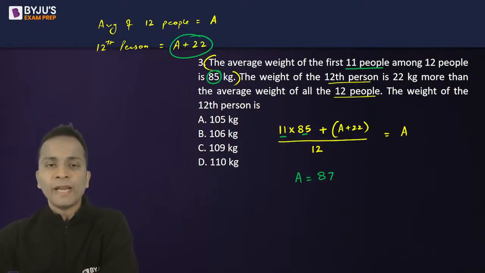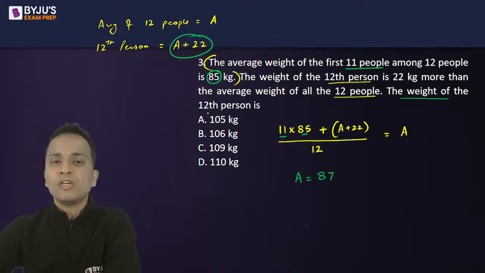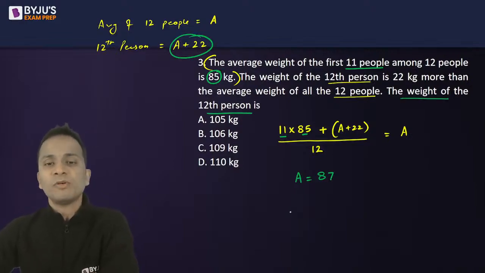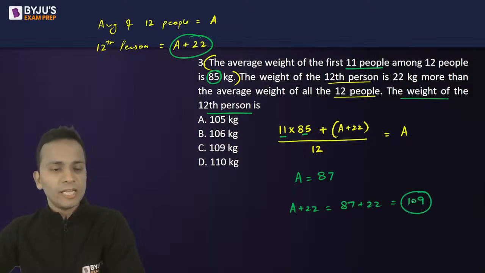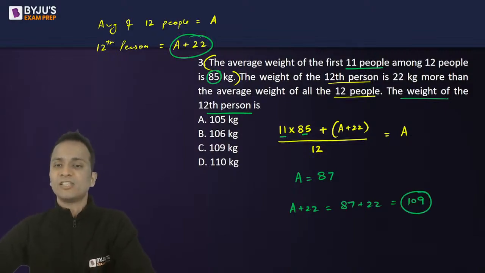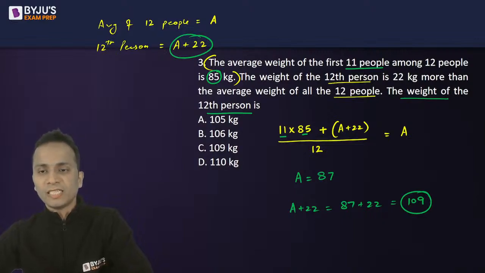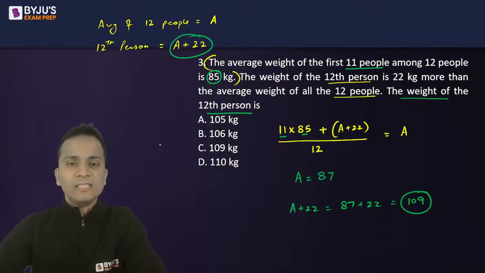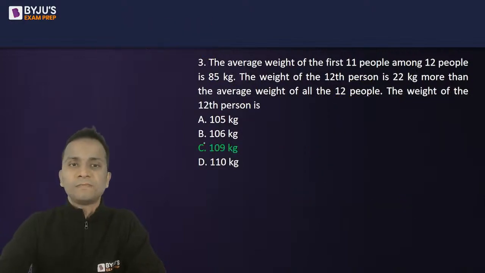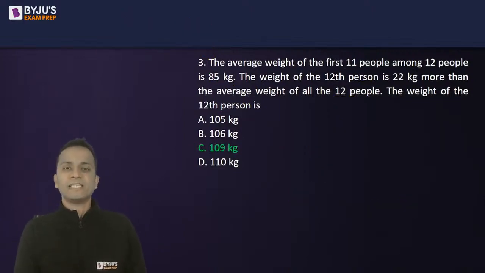Now what do we have to find out? We have to find out the weight of the 12th person. The weight of the 12th person is A plus 22. That is 87 plus 22, which is 109. So 109 will be the correct answer of this question. All right, 109 is the answer. That is option C, and yes, this is the correct answer.